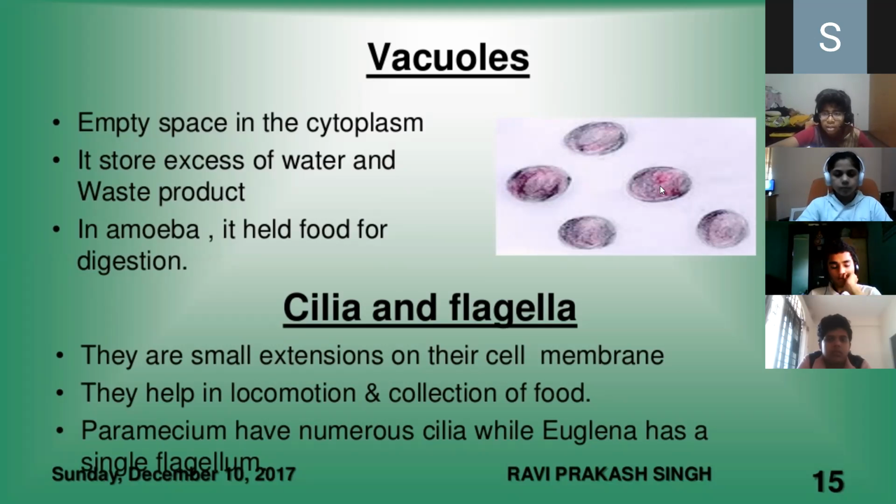Then we have cilia and flagella, which are extensions of the cell membrane, mainly present in most of the organisms for locomotion, for movement. Paramecium has separate cilia while euglena has a single flagellum.